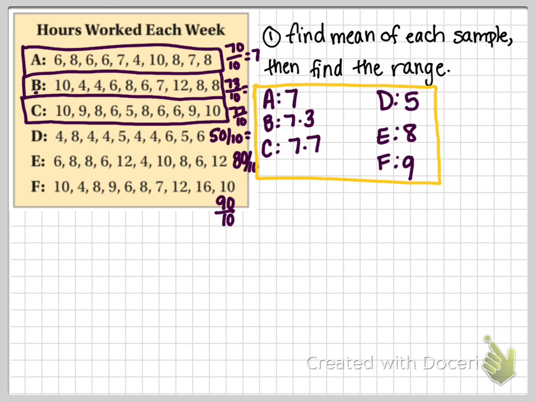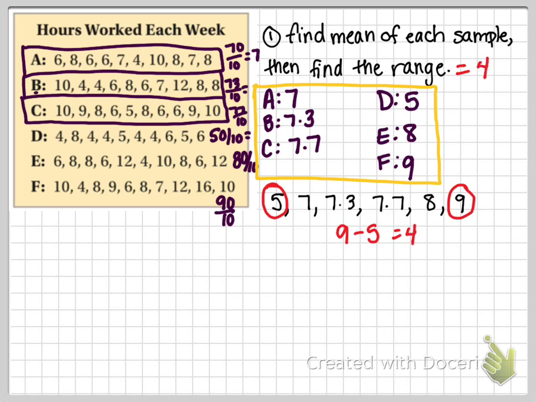Now, to find the range of this data, we want to set them up least to greatest. So 5 is our least, 7, 7.3, 7.7, then 8, and 9. So the range, we would take the highest value minus the lowest value, 9 minus 5. The range is 4. So you have found a range and a mean of the samples.